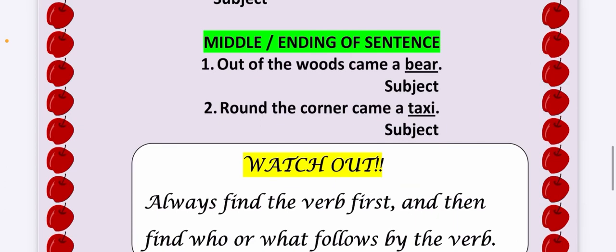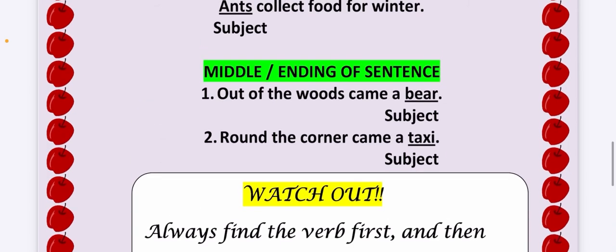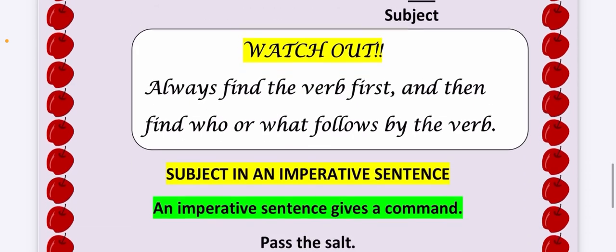So how should you identify? So always first look for the verb and then identify who or what. For example, ants collect food for winter. The verb is collect. Now who collects? Ant collect. So ant is the subject here.